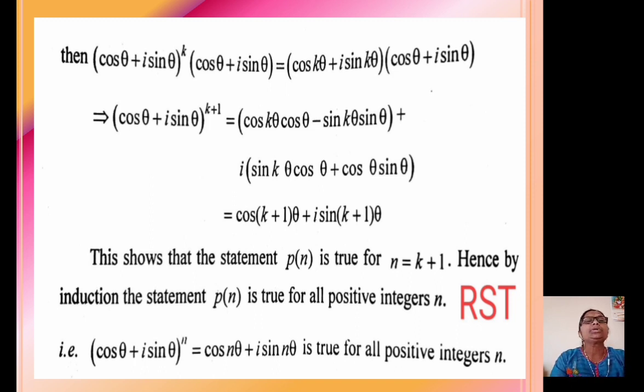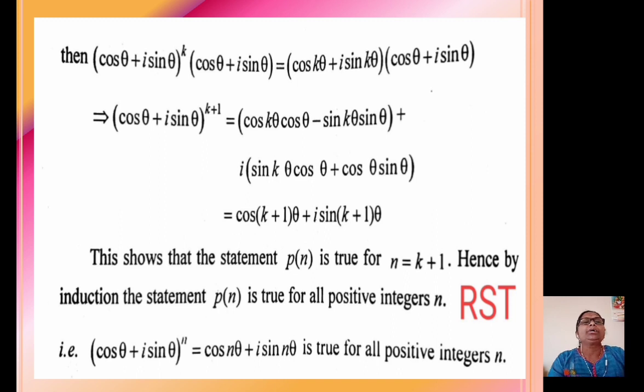That means the theorem is true for n equal to k+1. This shows that the statement P(n) is true for n equal to k+1. Hence, by mathematical induction, P(n) is true for all positive integers n.